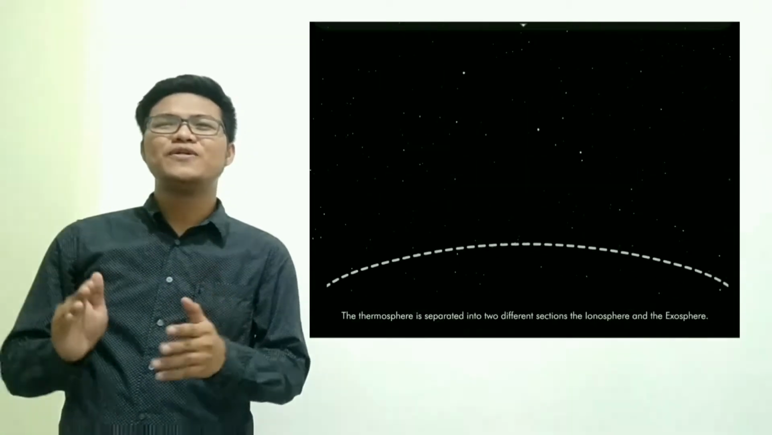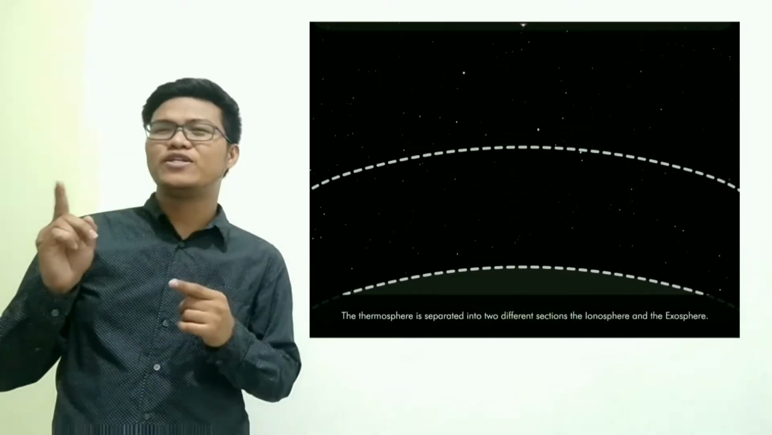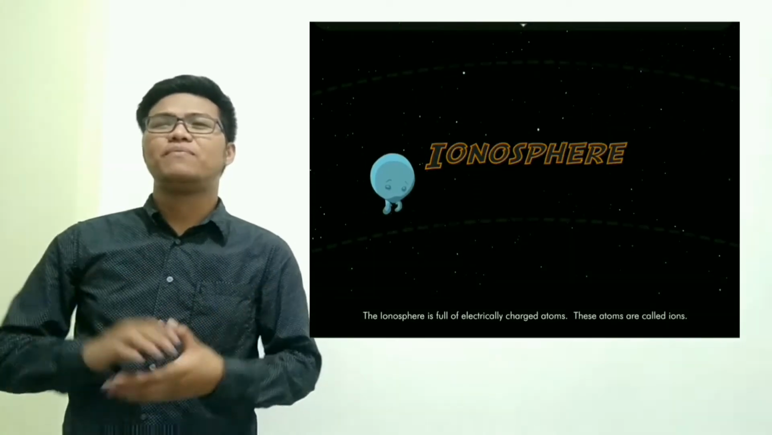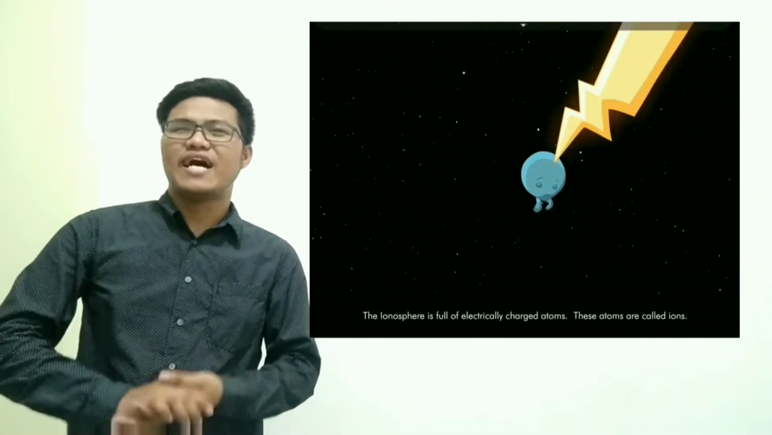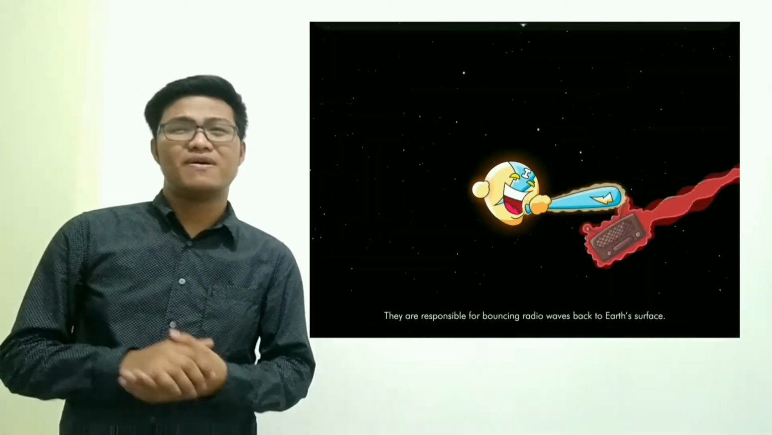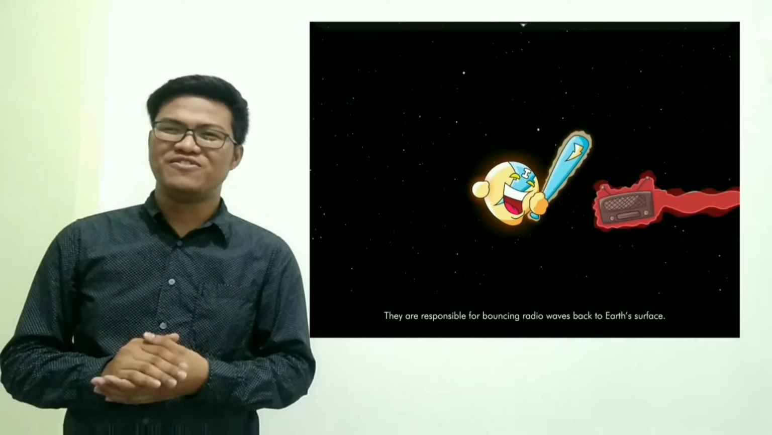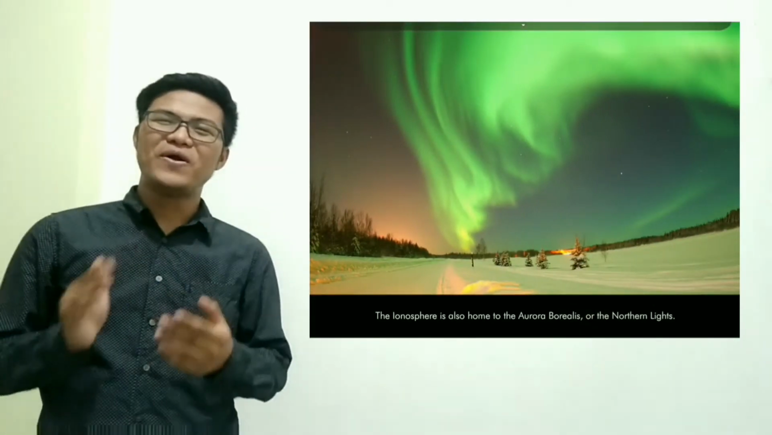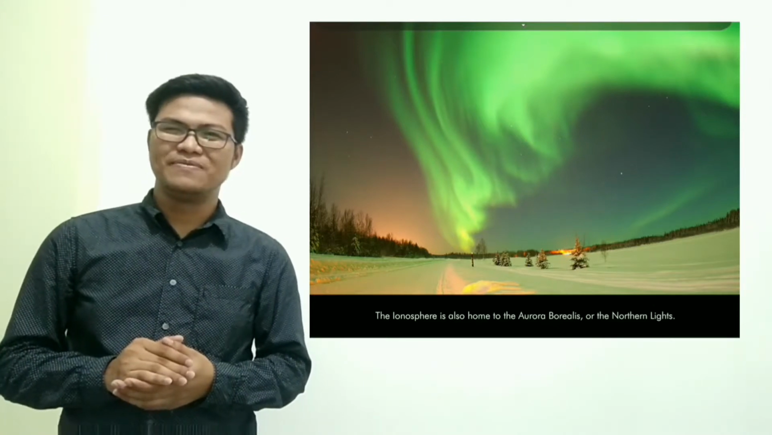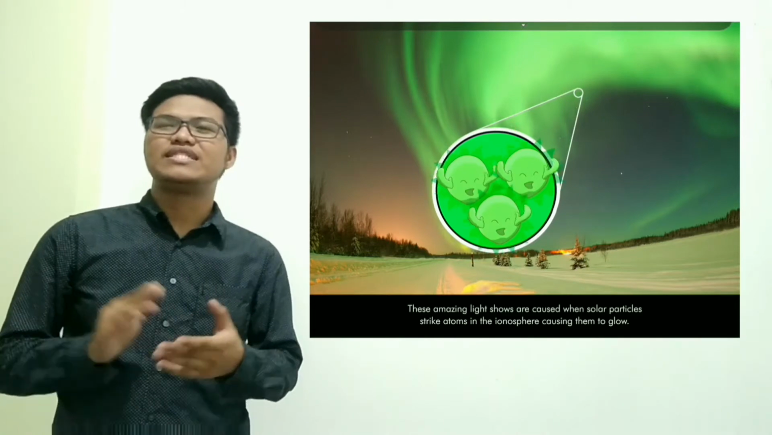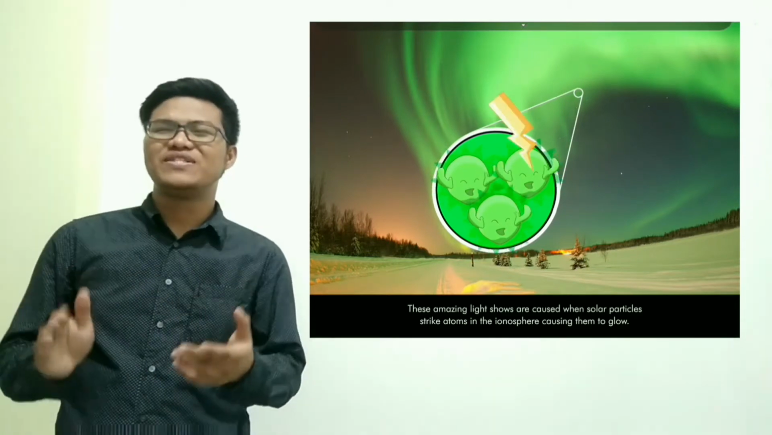The thermosphere is separated into 2 different sections, the ionosphere and the exosphere. The ionosphere is full of electrically charged atoms. These atoms are called ions. They are responsible for bouncing radio waves back to Earth's surface. The ionosphere is also home to the aurora borealis or the northern lights. These amazing light shows are caused when solar particles strike atoms in the ionosphere, causing them to glow.